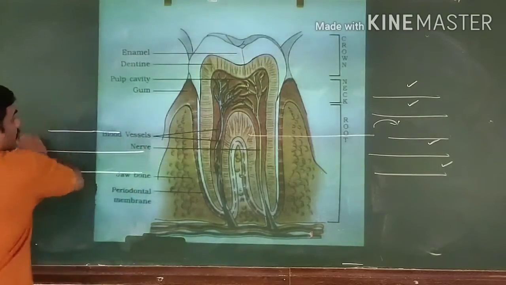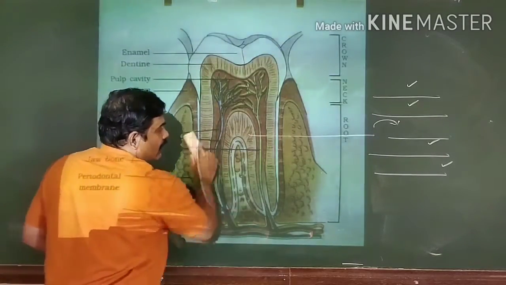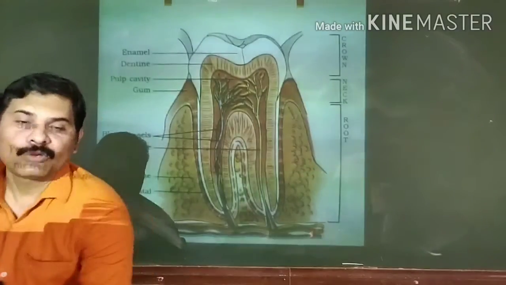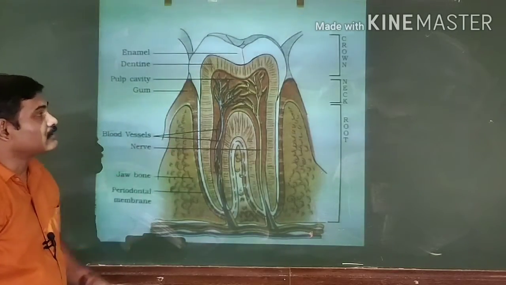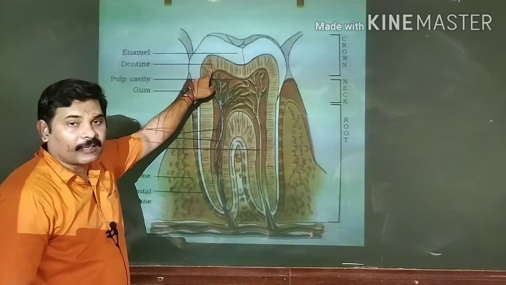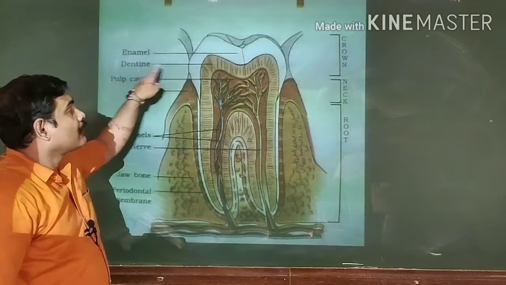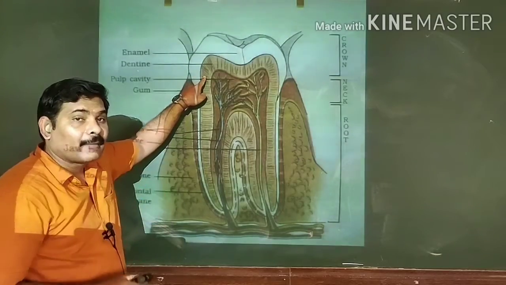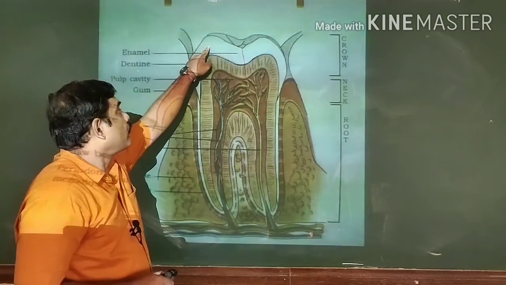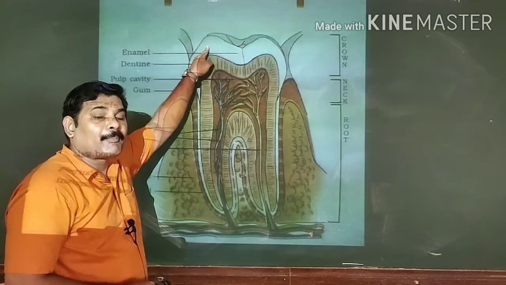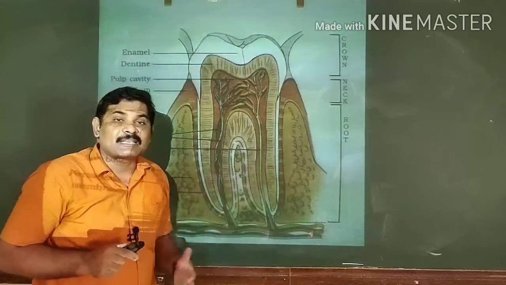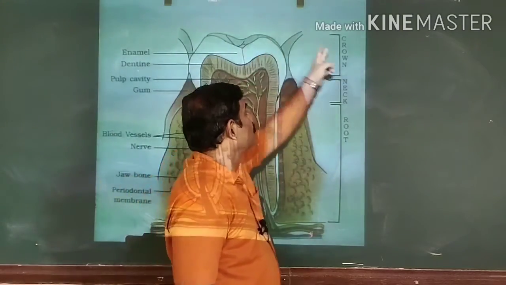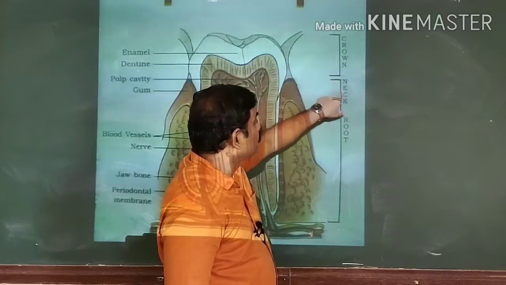Then you can see finally the structure of the tooth, just what I drew and explained in detail. The same picture you can also see, so it will be more clear to you. This is the structure of your tooth. This portion is the dentine, which is secreted by odontoblast cells, mesodermal in origin. The upper crown portion is made up of enamel, which is made by ameloblast cells, ectodermal in origin. This entire portion is known as the crown, whereas the middle portion is known as the neck.